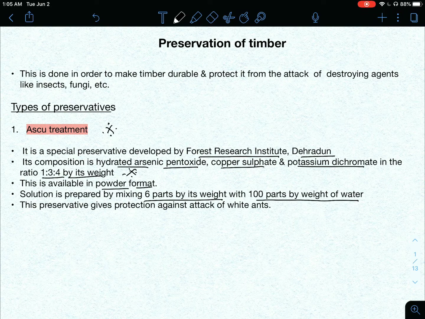This preservative gives protection against attack of white ants. This point is also important. I have seen it in a question paper. What was the question there? Which treatment is used to protect from attack of white ants? That was the question. So that was ASU treatment.